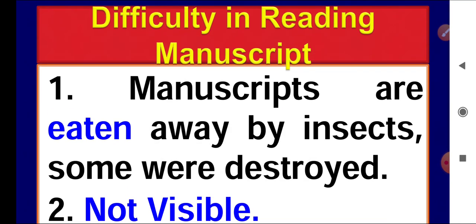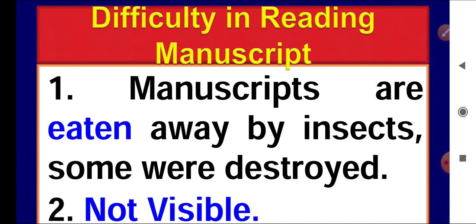Why is it very difficult to use the manuscripts right now, or why do we use computerized typed letters nowadays? Why can't we use manuscripts for a long time?